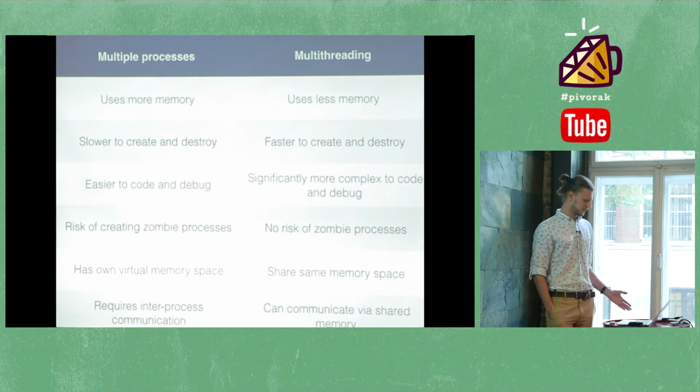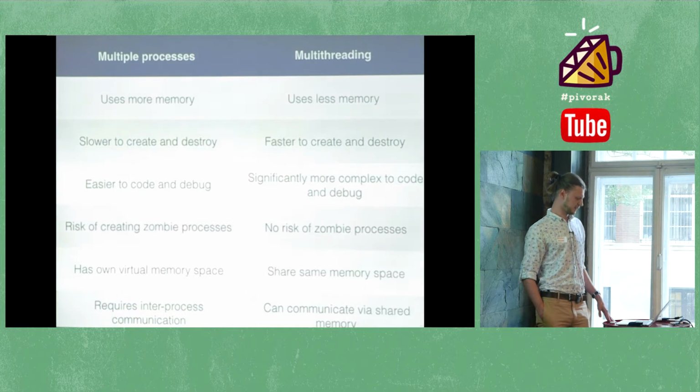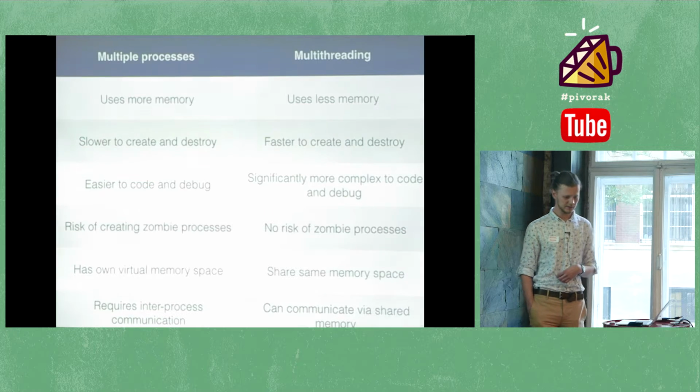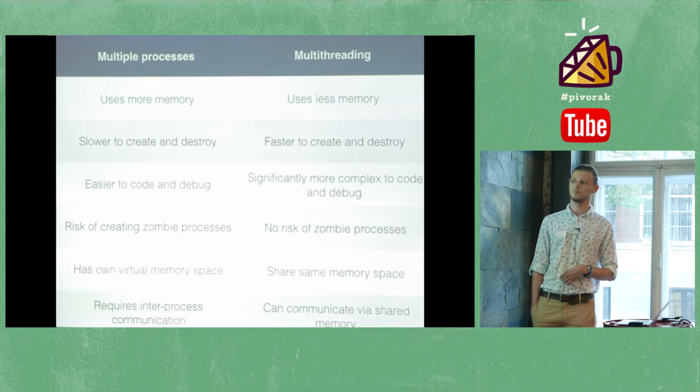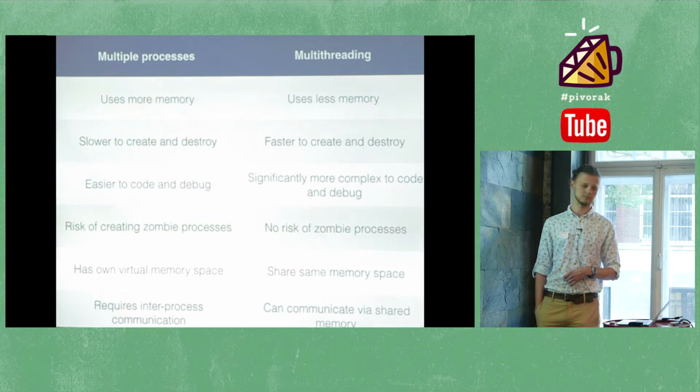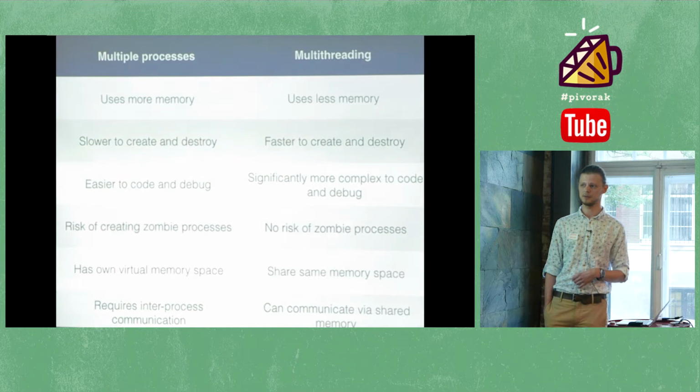Multiple processes have the drawback of a risk of creating a zombie process. How it works: when the parent process exits before the children die, we get a process that will exist forever until it is manually collected.